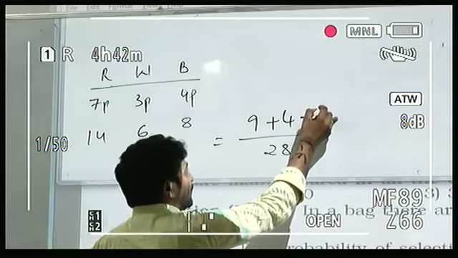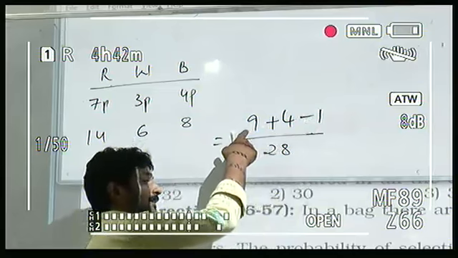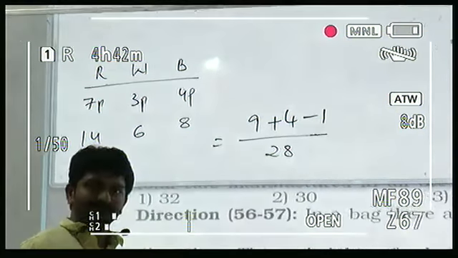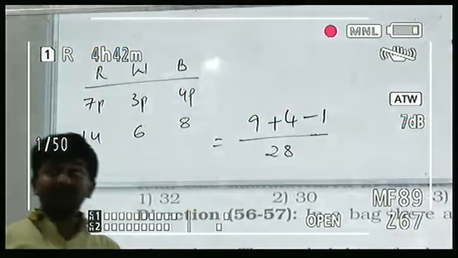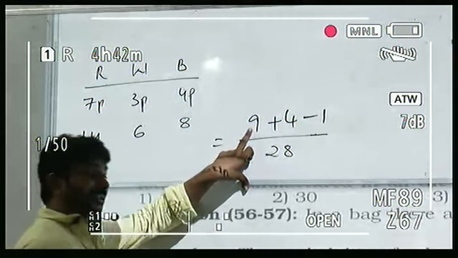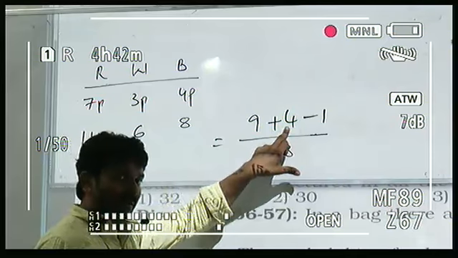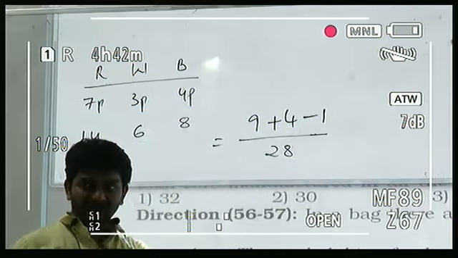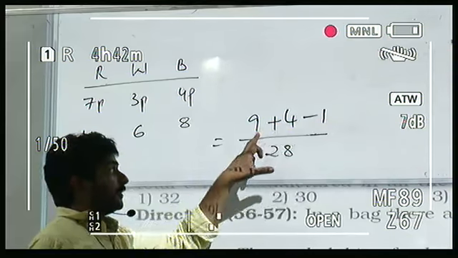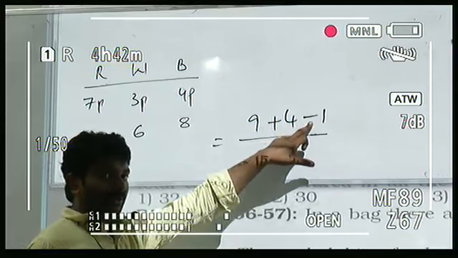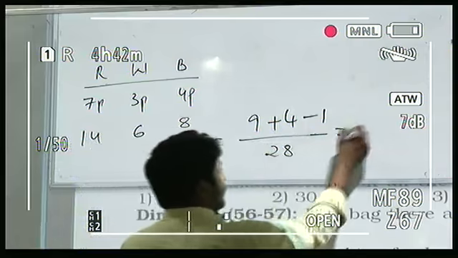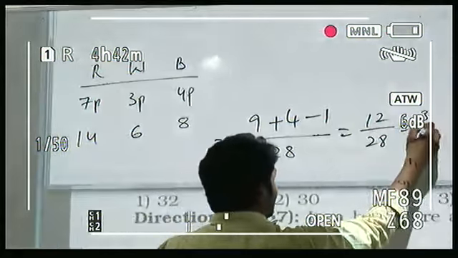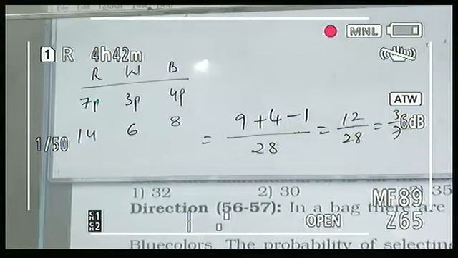How many 21s will be there here? 1. So that 21 is counted in 3 multiple and also in 7 multiple. So you have to subtract it one time, because 21 is counted two times, one in 3 multiple, other in 7 multiple, but you are supposed to take it only one time. Subtract it. 13 minus 1, 12. 12 by 28. Both are 4 multiples. 3 by 7. Probability is 3 by 7.